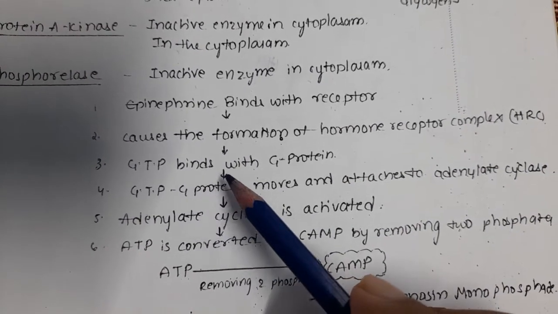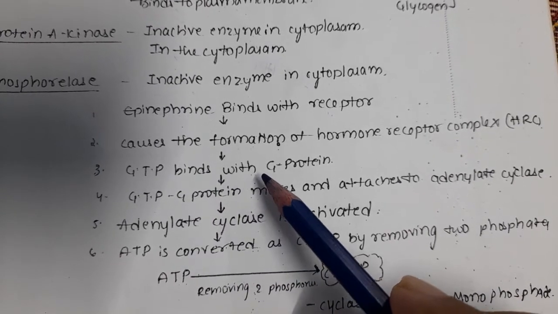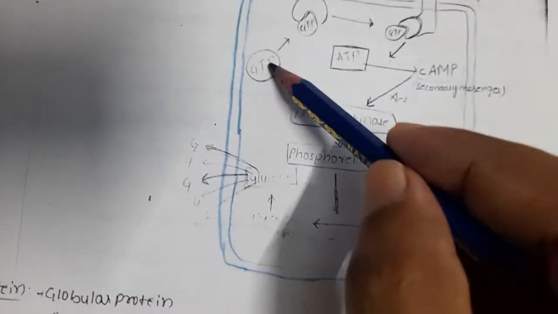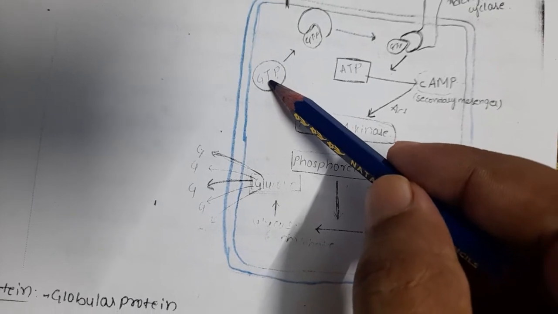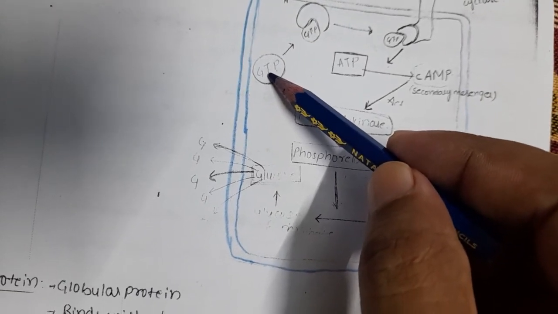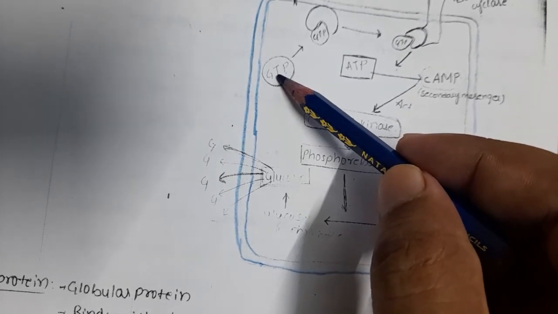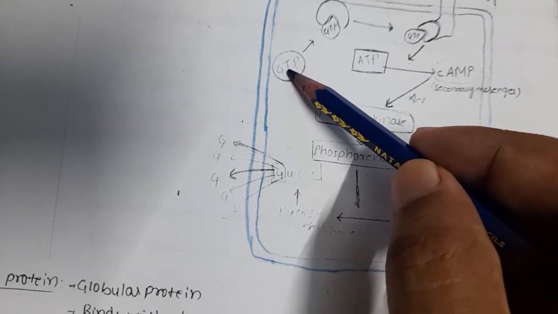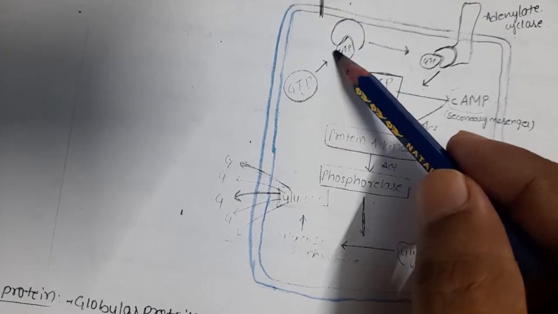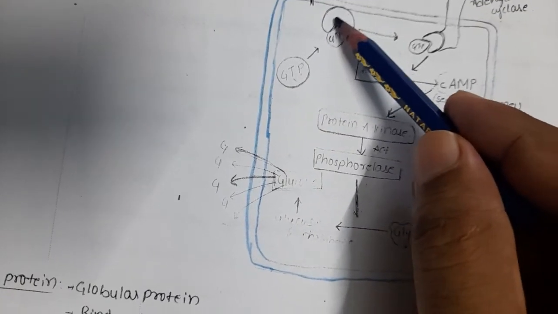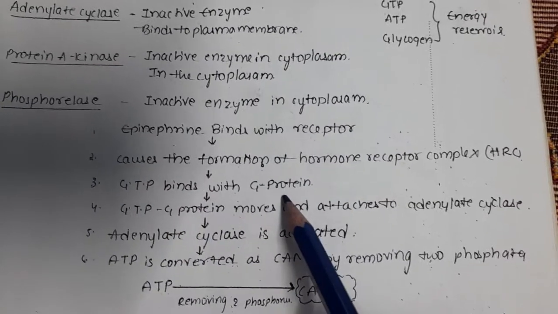Now GTP binds with the G protein. You can see here, this is the GTP, guanosine triphosphate. Adenosine triphosphate and guanosine triphosphate have the same amount of energy; 1 ATP is equal to 1 GTP. Now the GTP molecule binds with the G protein.